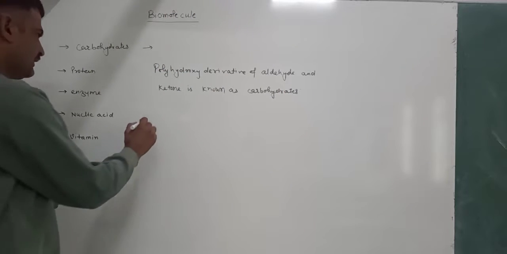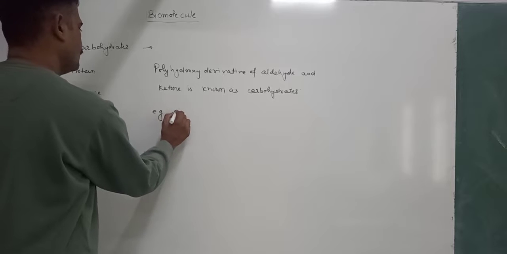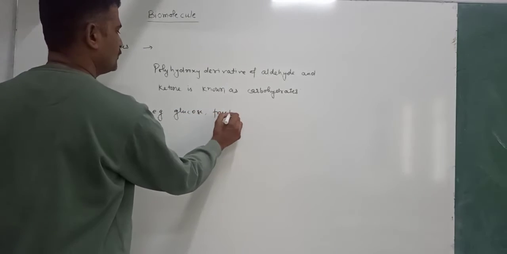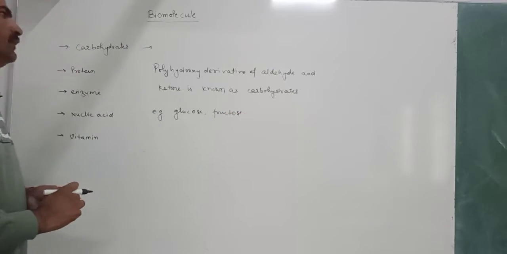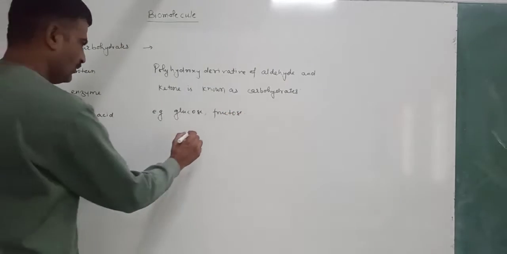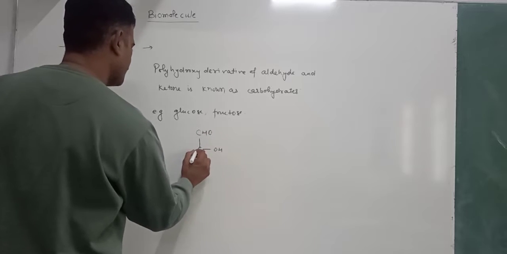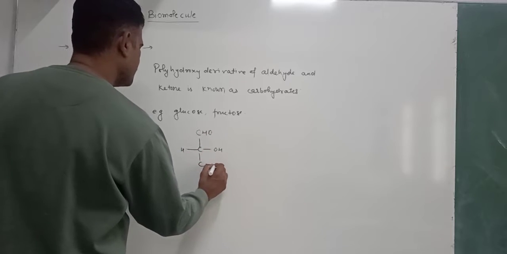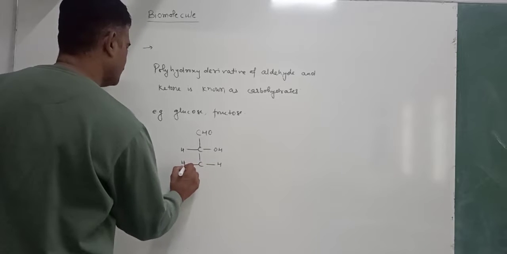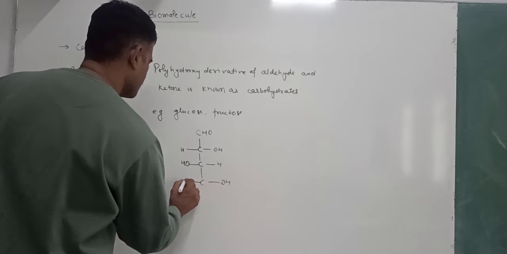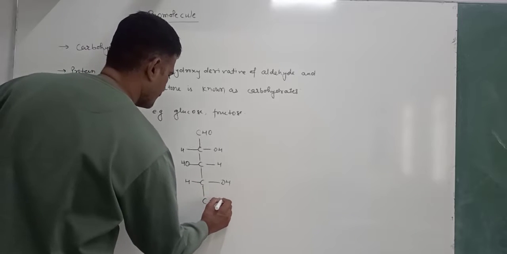There is an example for that, just like glucose and fructose. Glucose has the formula CHO, H, change in configuration at the carbon number 3.